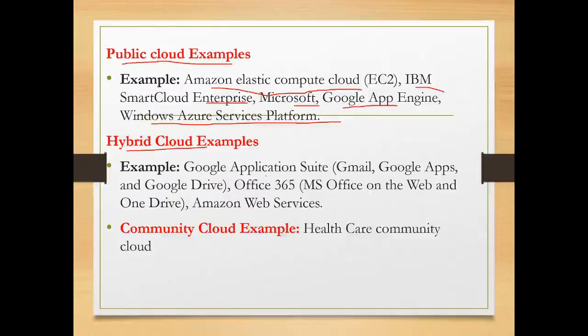Hybrid cloud: Google Application Suite like Gmail, Google Apps, and Google Drive, Office 365 or MS Office, you can say, or OneDrive, and Amazon Web Services. So these are the hybrid cloud examples.